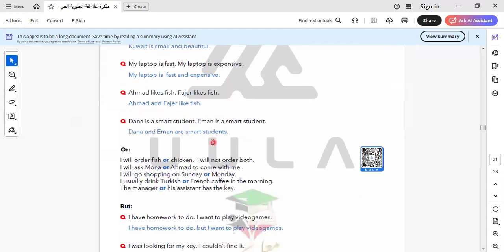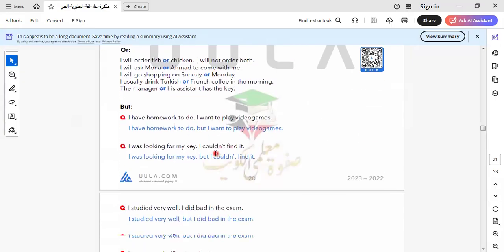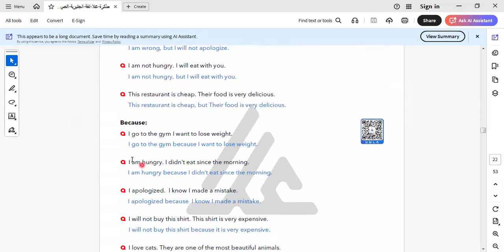Because is used to ask about what? About the reason. We use because for reason. For example, we say I go to the gym because I want to lose weight. I would like to explain because and so, which are related to each other. Because gives you a reason, but so, when we use it, is used as a result. I go to the gym because I want to lose weight.